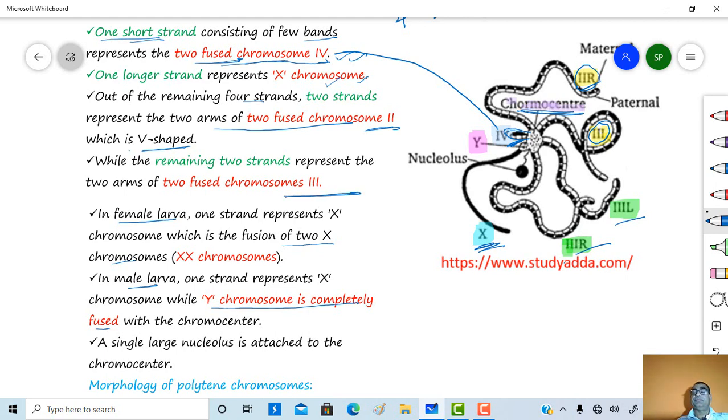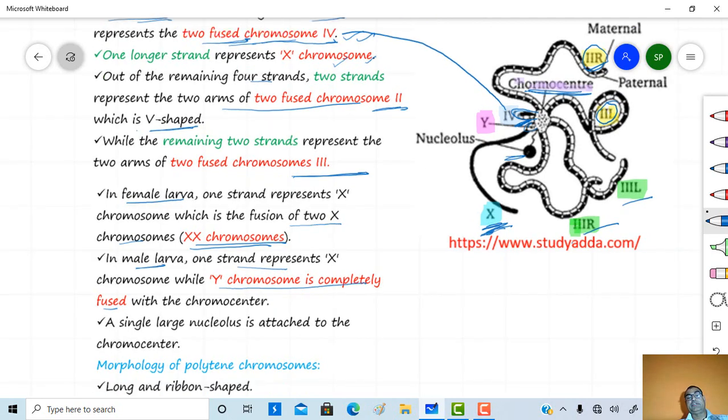In female larva, one strand represents X, but it is actually the fusion of 2 X chromosomes, while in male larva, one strand represents the X chromosome, while the Y chromosome is completely fused with the chromocenter. A single large nucleolus is present, attached to the chromocenter.